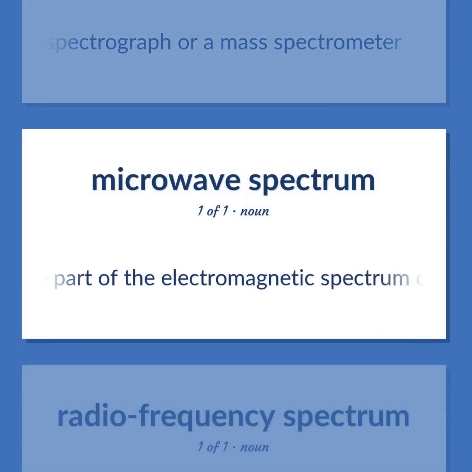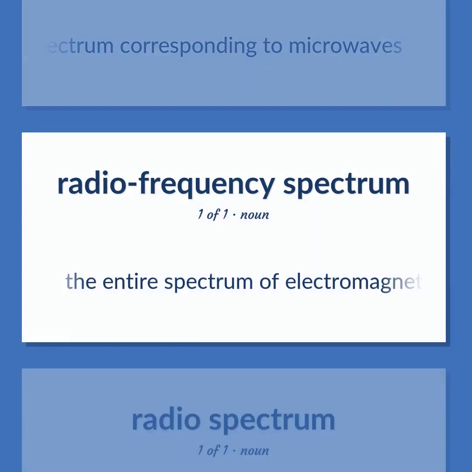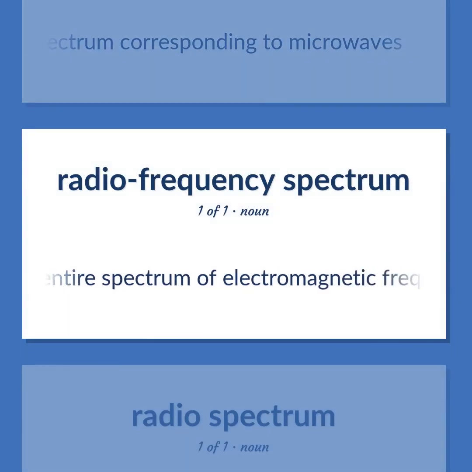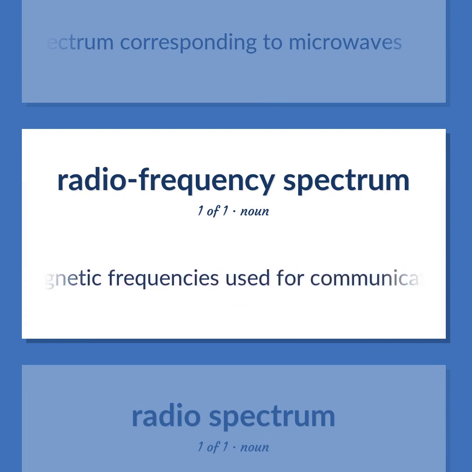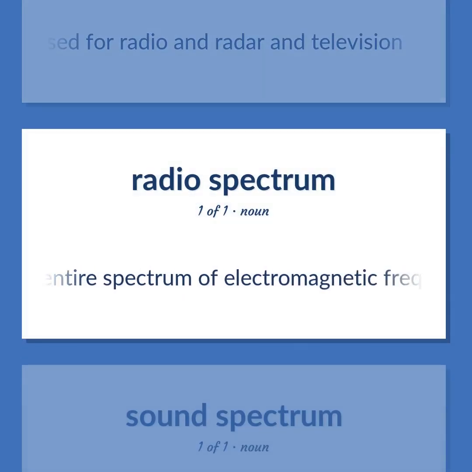The part of the electromagnetic spectrum corresponding to microwaves. The entire spectrum of electromagnetic frequencies used for communications includes frequencies used for radio and radar and television.